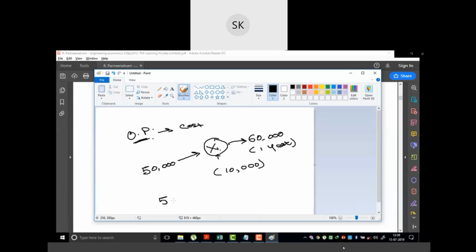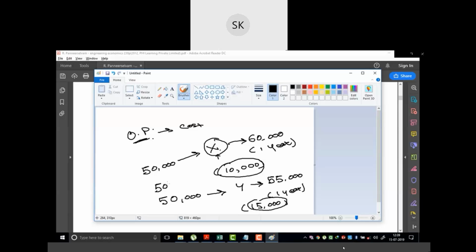In the second case, let us say the same person is investing 50,000 rupees in investment opportunity Y, and that investment opportunity will yield, let us say, 65,000 for 1 year. So in this case the profit for the person becomes 15,000, and the difference of 15,000 with 10,000 is the opportunity cost.